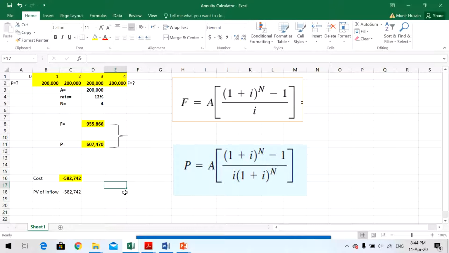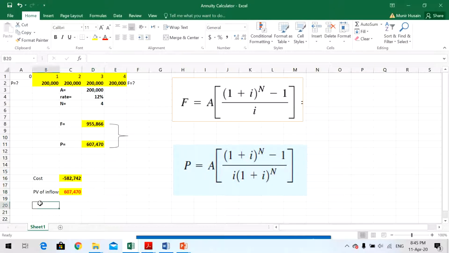So what it tells us is that at point 0, as of today, this is the cost because we spent this much money, as a result of how much we are going to receive. So this is the present value of inflows against the cost. Both as of today, in time period 0, this is the cost, and this is the present value of all these benefits.